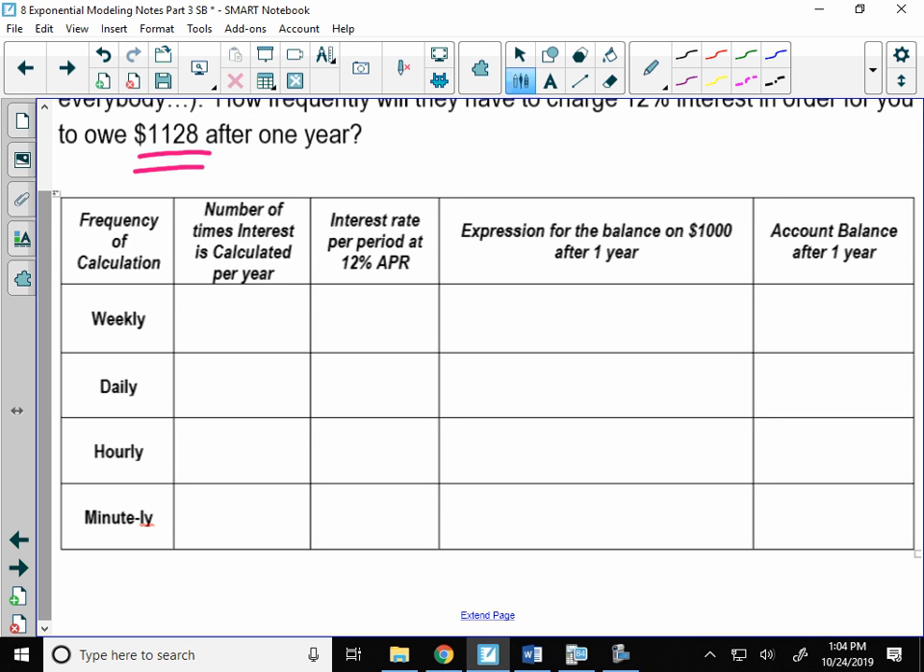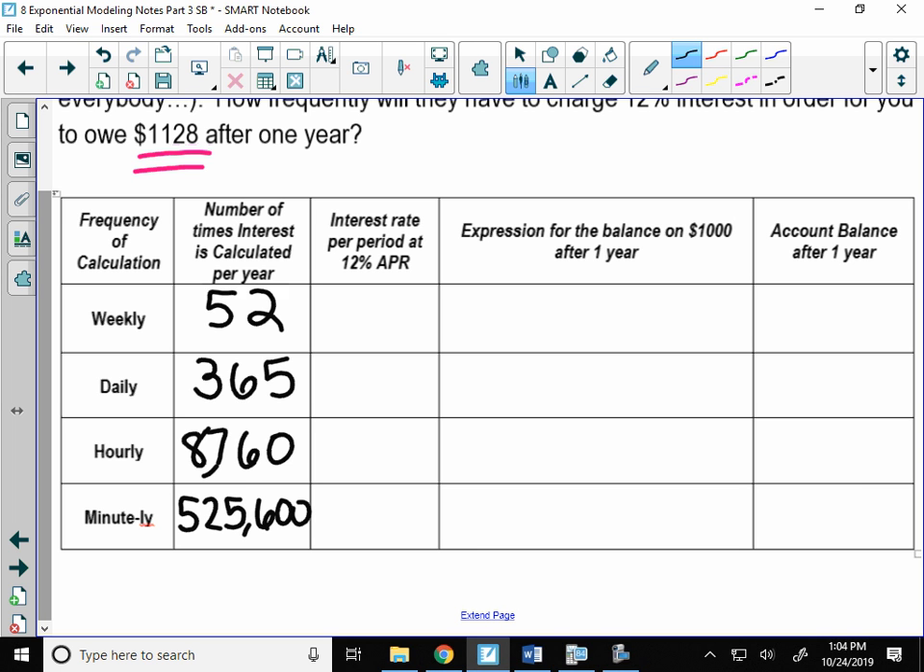So how many weeks are in a year? 52 weeks in a year. All right, how many days? 365. We're going to assume it's a non-leap year. How many hours are in a non-leap year? 8,760. Now, if you are into musicals, you will know the next one. If you have ever seen Rent, Seasons of Love, what is it? Yeah, 525,600. There's a song called Seasons of Love in Rent.